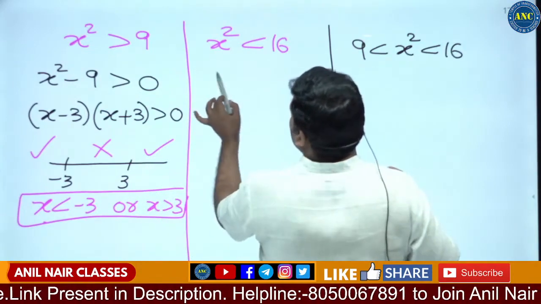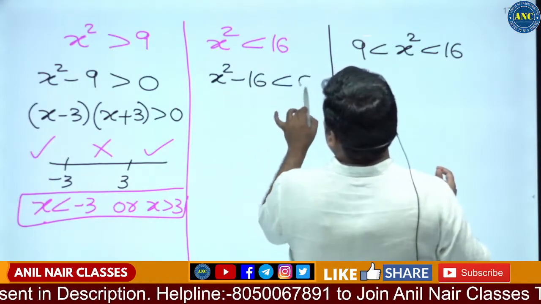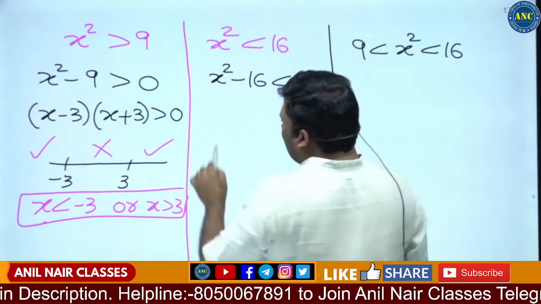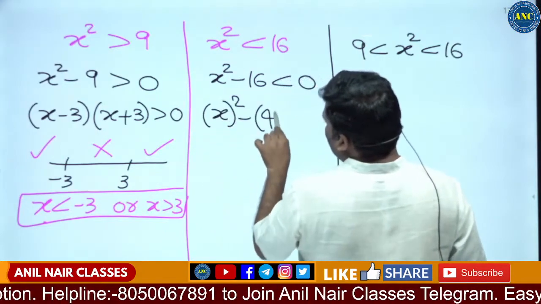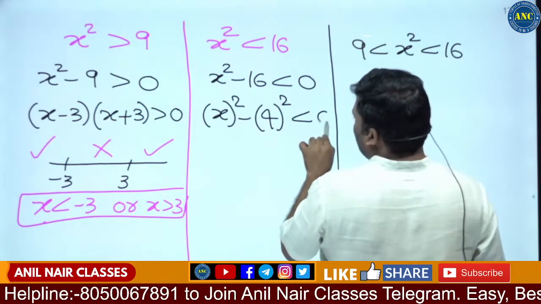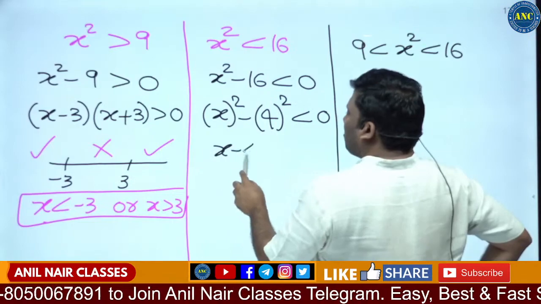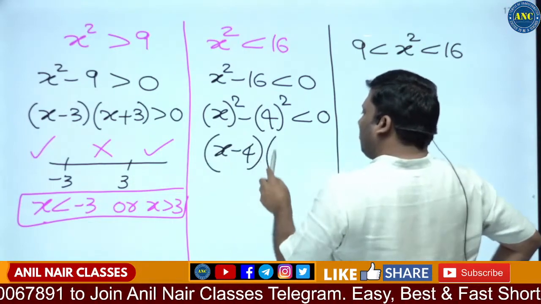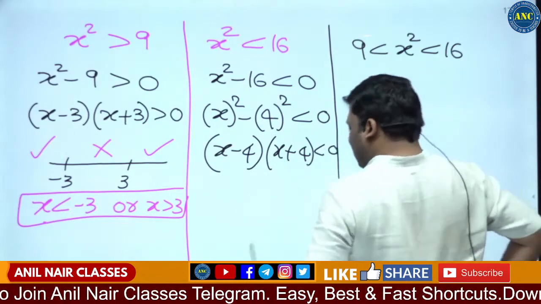x square less than 16. x square minus 16 is less than 0. So this will be x whole square minus 4 whole square less than 0. A square minus b square: x minus 4 and x plus 4 is less than 0.